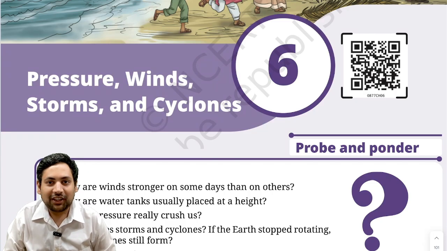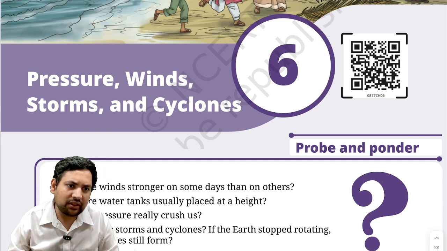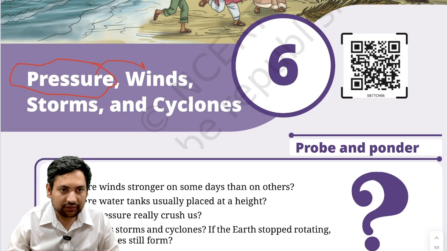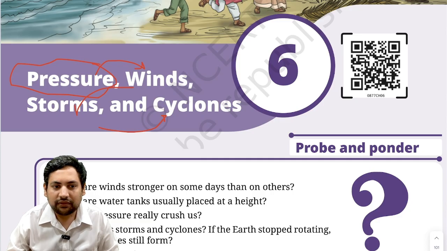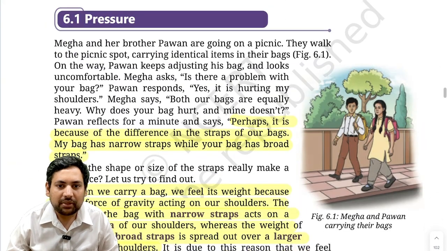So today we'll be continuing class 8 science NCERT. This is chapter 6, which is pressure, winds, storms and cyclones. The core concept is of course starting from pressure. From pressure only we will understand how winds work. Correct? And because of wind you will understand storms and cyclones. So it will flow in this direction. Now, let's get started. First thing, pressure.